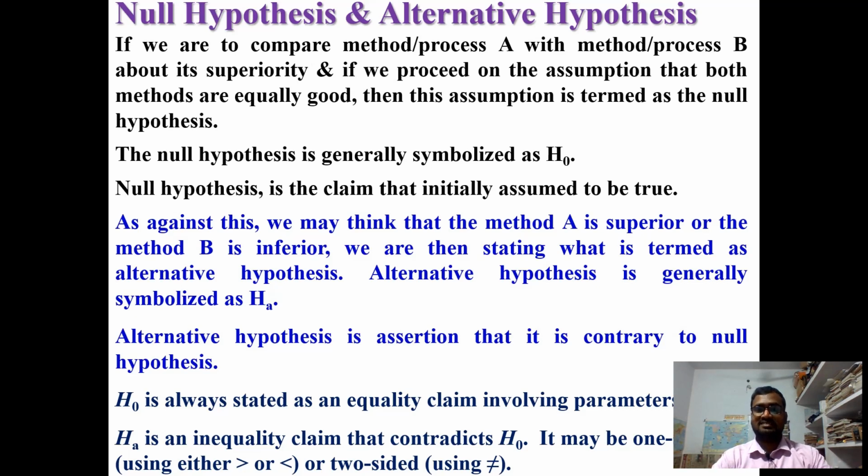We are then stating what is termed an alternative hypothesis. The alternative hypothesis is generally symbolized as HA, with capital H and A in subscript. The alternative hypothesis is an assertion that is contrary to the null hypothesis, and H0 is always stated as an equality claim involving a parameter, using single-sided or double-sided claims, as represented in this slide.